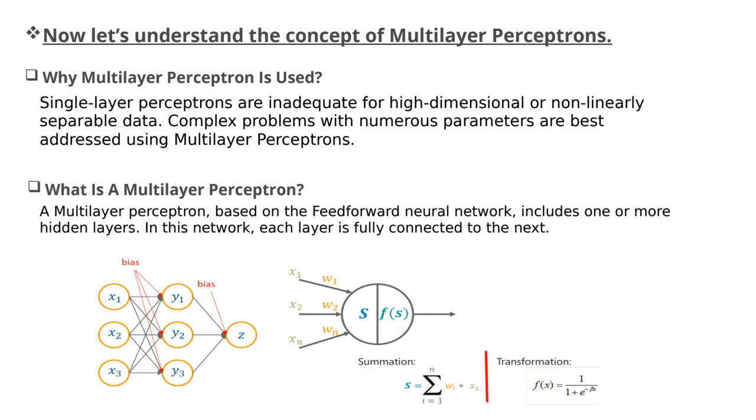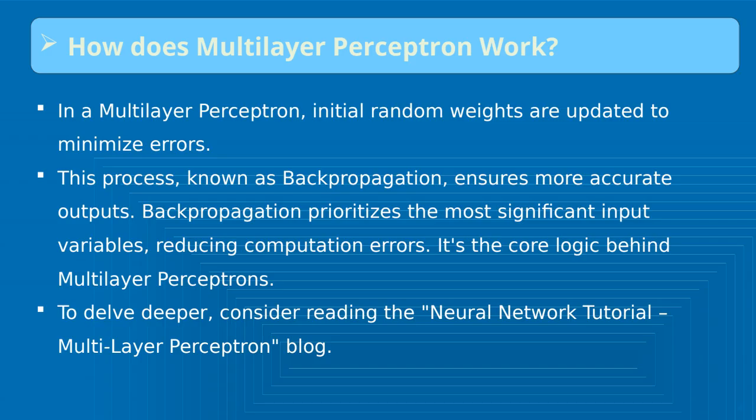Next, let's understand the concept of multi-layer perceptron. In a multi-layer perceptron, as I told you, we can increase the number of hidden layers. Earlier we were using one hidden layer, but now we can use 2, 3, 4, and as per the requirement we can increase the number of hidden layers. Increasing them gives better results and better accuracy.